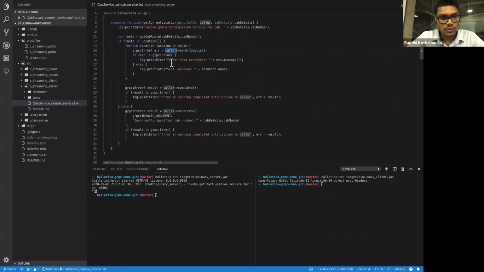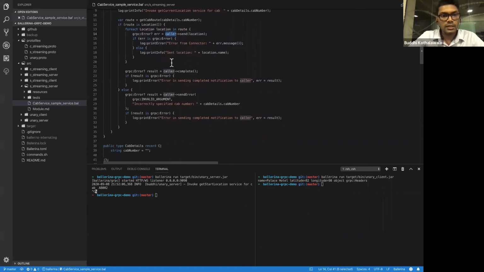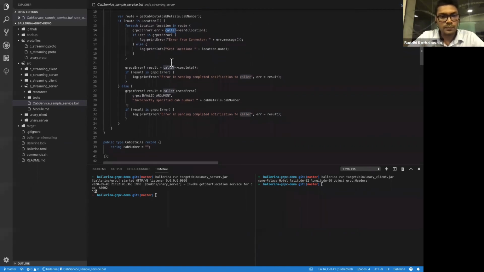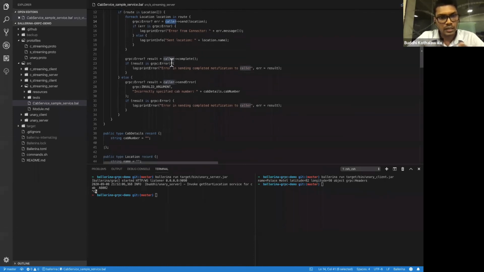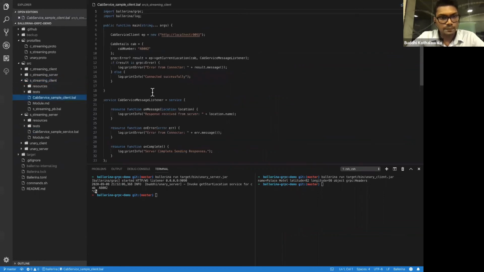If something goes wrong, it will print an error, and if everything is fine, it says we sent this location back to the client. Once every location of the particular route has been processed, we send a complete request saying this gRPC call is completed now. This is simply the service related implementation. And now I'll go through the client related implementation here.